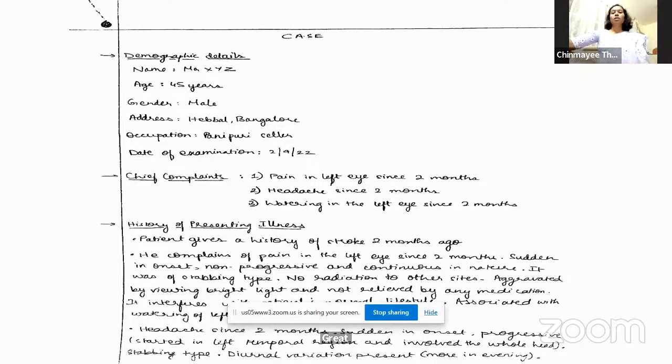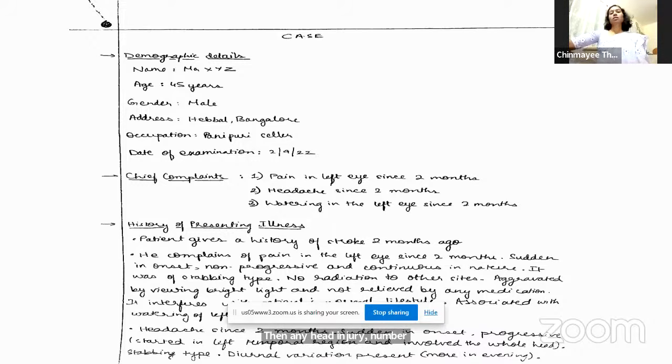Okay. And what are the non-ophthalmic causes of headache where the patient sometimes presents to the ophthalmic department? Ma'am, meningitis, intracranial space occupying lesions, then any head injury. Yes. Okay. And as well migraine. Yeah, migraine is a good answer because there are some causes of headache where a particular type of migraine called ophthalmoplegic migraine, where the eye is particularly involved. So that is another important cause where patients present to the ophthalmologist first.